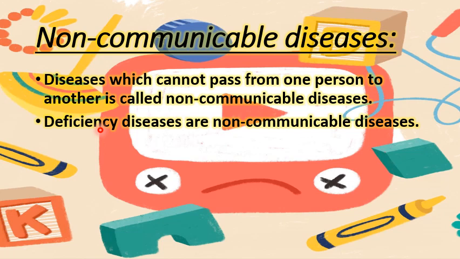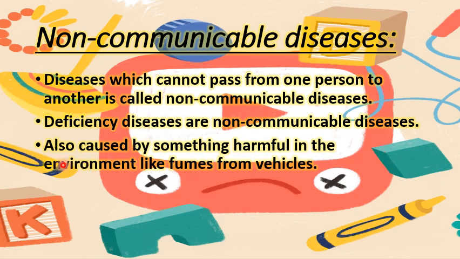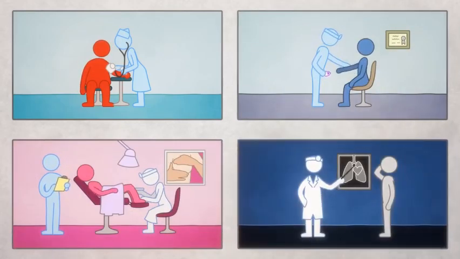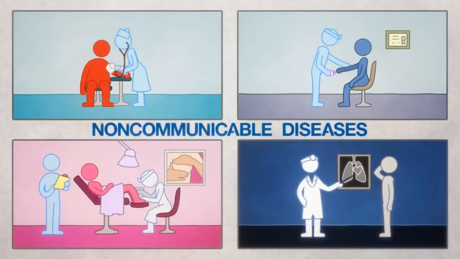So these kinds of diseases cannot pass from one person to another. For example, if a child is suffering from the deficiency of iron, the deficiency cannot be transmitted to another child, right? So these kinds of diseases are called non-communicable diseases. They are also caused by something harmful in the environment, like fumes from vehicles. Cardiovascular diseases, diabetes, cancer, and chronic respiratory diseases are known as non-communicable diseases.